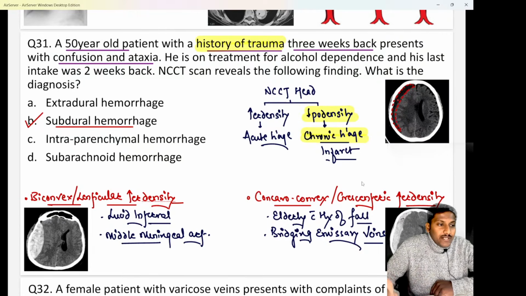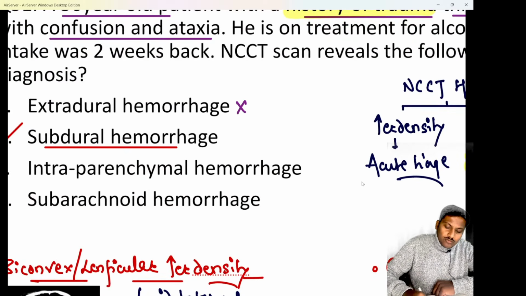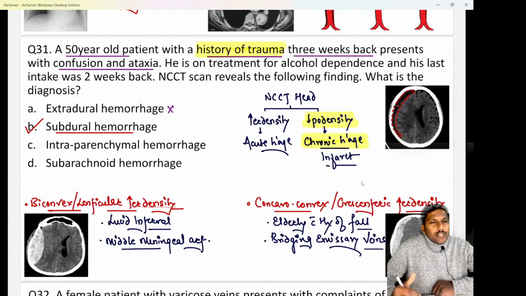Instead of hyperdensity, they have shown you a hypodensity. So if there is a history of fall, and after 3 weeks the patient comes to you and the NCCT head shows a concave or convex or crescentic hypodensity, please think about a case of chronic SDH or chronic subdural hemorrhage. We know EDH or extradural hemorrhage is commonly an acute condition. The patient doesn't present as a chronic case, more commonly. Second, in extradural hemorrhage there is a biconvex or lenticular hyperdensity or hypodensity.